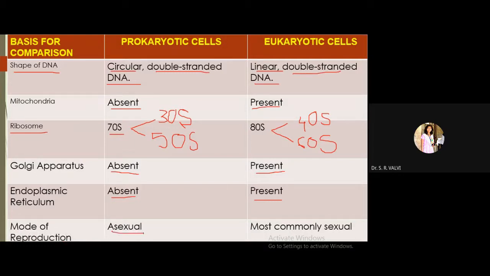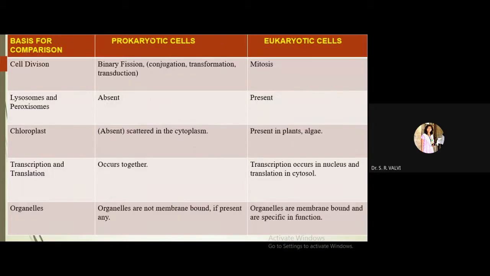Asexual type of reproduction takes place in prokaryotic cells, whereas most commonly the sexual type of reproduction is there in eukaryotic cells. Yes, the other two are also there, that is asexual and sexual, but most commonly it is the sexual type of reproduction in eukaryotic cells. Then next is cell division.